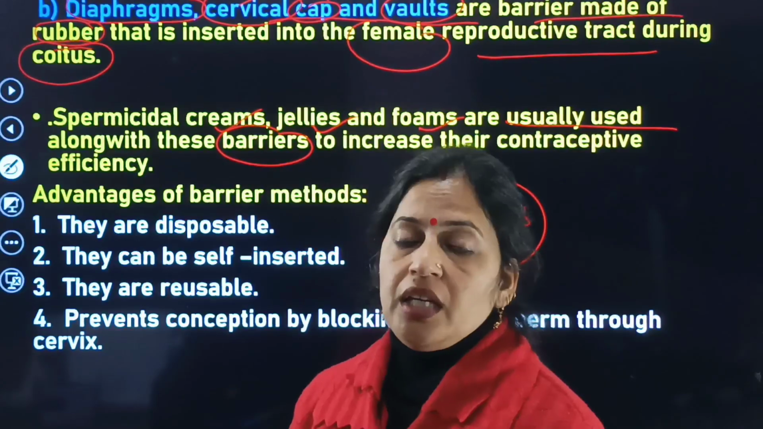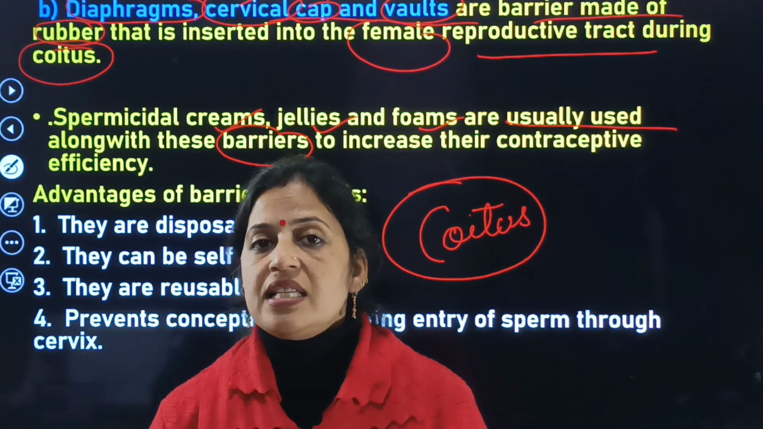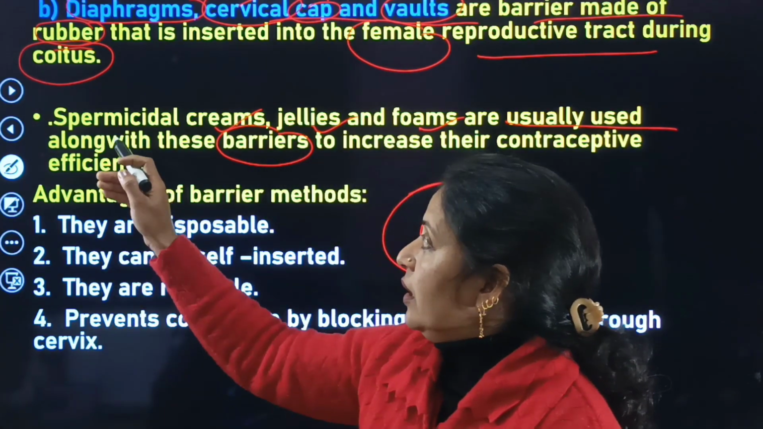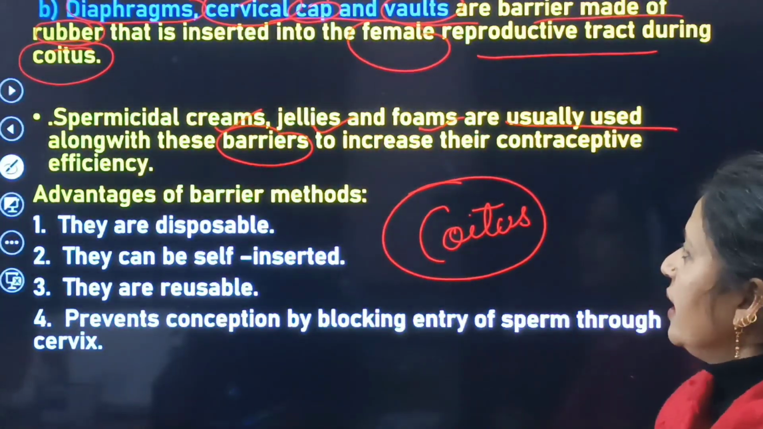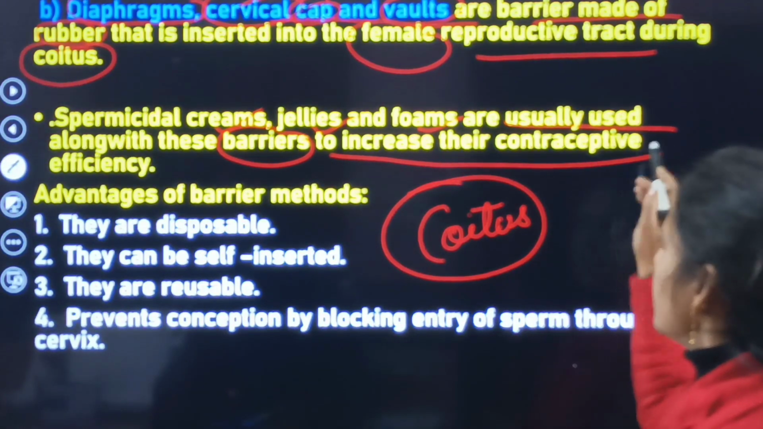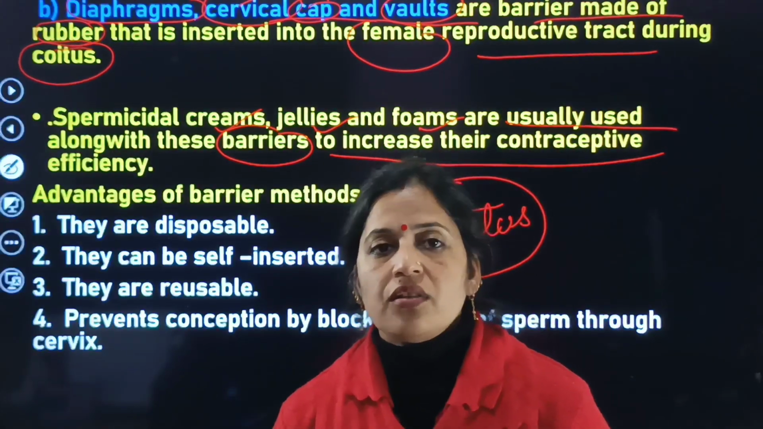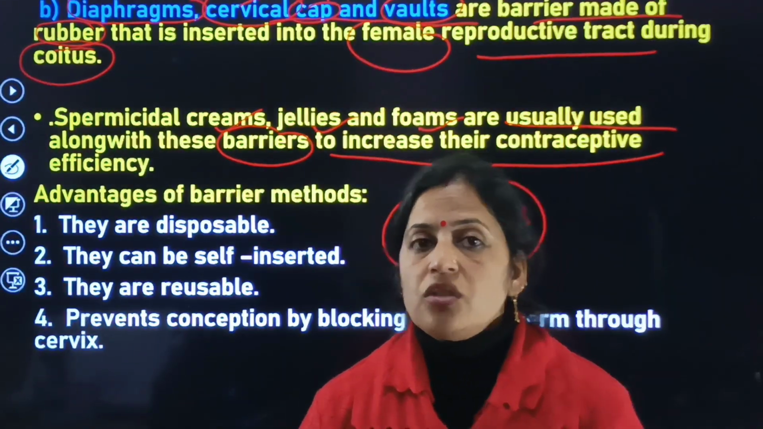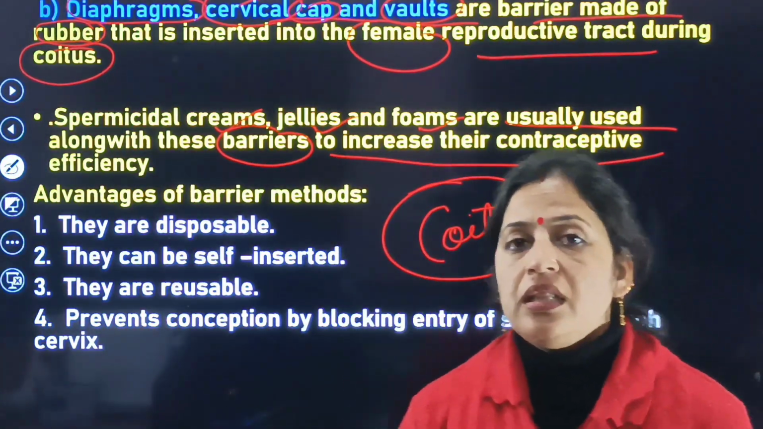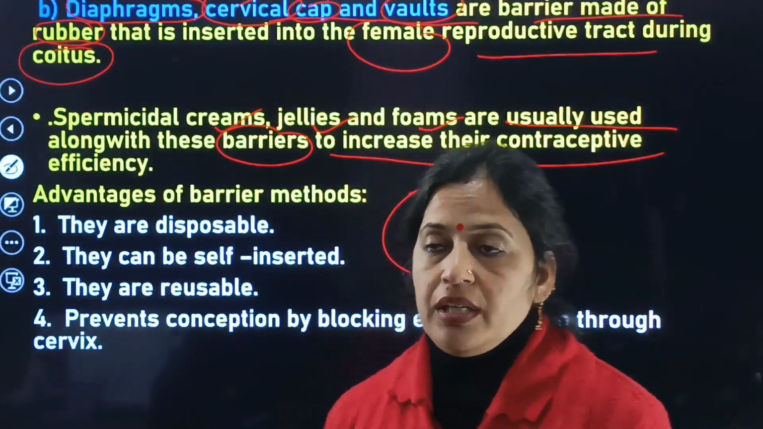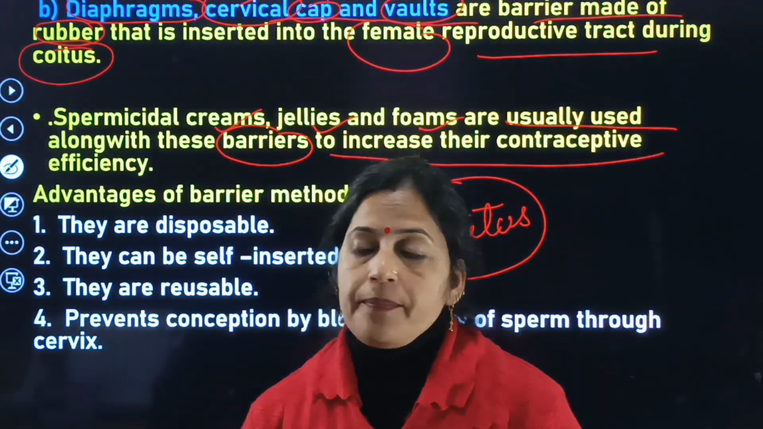Especially these barriers are used with the spermicidal creams, jellies as well as foams, to increase the contraceptive efficiency. That means with the help of these spermicidal creams, jellies and foams, these barriers work more effectively and with greater efficiency.